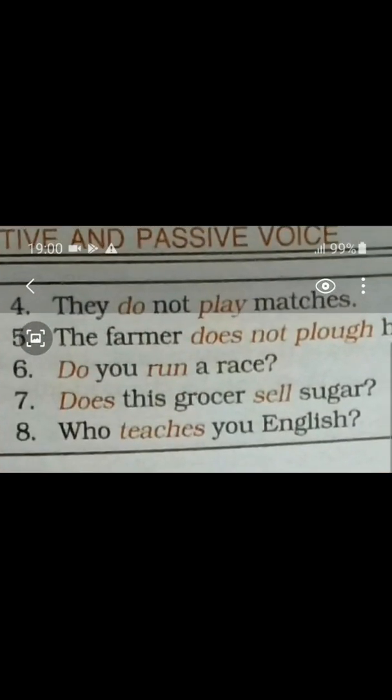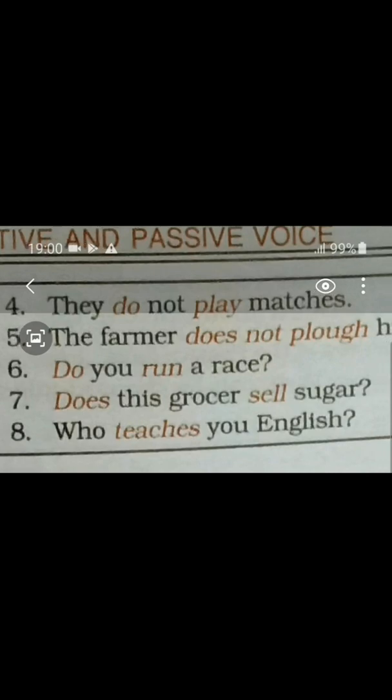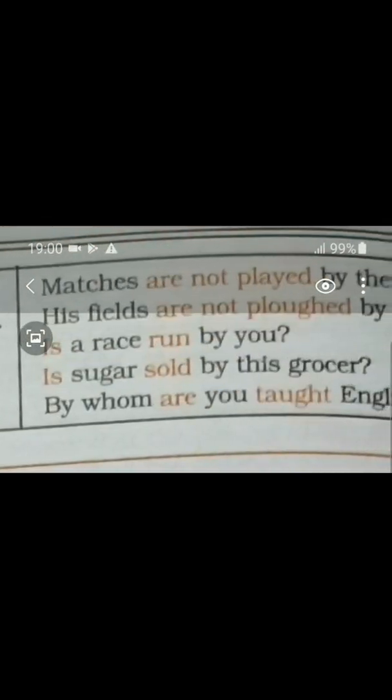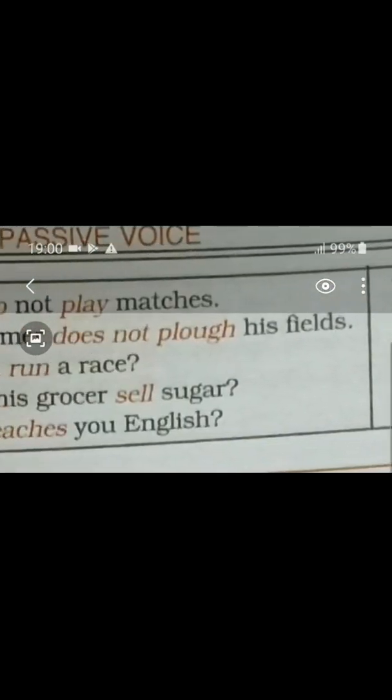Does actually has been given as this grocer is singular in form. The subject over here is singular in form, so does has been given. Now here, in case of the passive voice, grocer is going at last, since it is turning into the object of the passive voice.